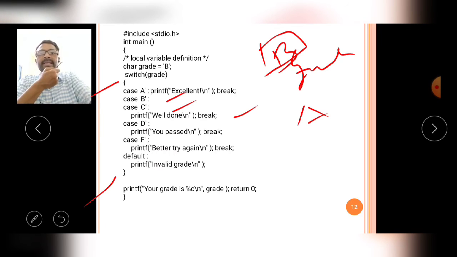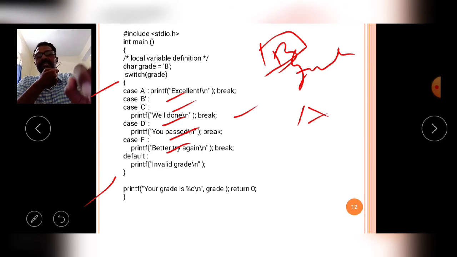Okay, case B and case C contain the same execution line, that is printf "well done", then break. Then the next case D contains "you passed", then break. Then case F contains "better luck next time", that means fail, better try again, and break. Then default: printf "invalid grade". After completion of the switch statement execution, it prints "your grade is" and then